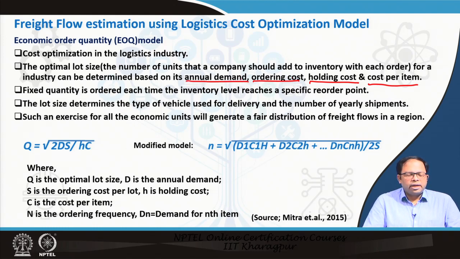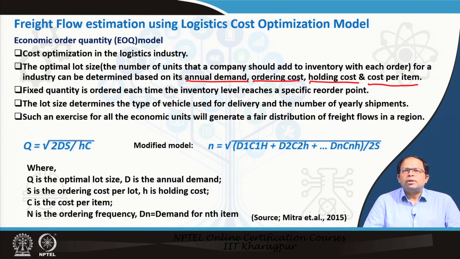A fixed quantity is ordered each time the inventory level reaches a specific reorder point. Based on the demand, a slope is generated, which is the rate at which my quantity diminishes. At one point we can decide this is the reorder point, and whenever the inventory level reaches it, we can place an order to replenish my inventory levels. So the lot is fixed, and usually we try to determine the fixed quantity to be ordered each time.